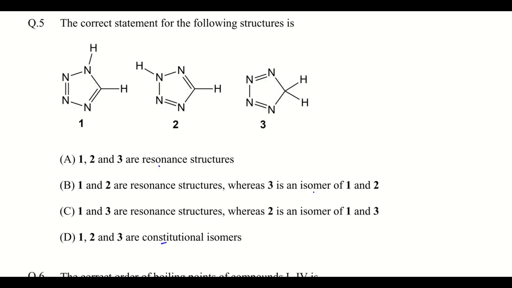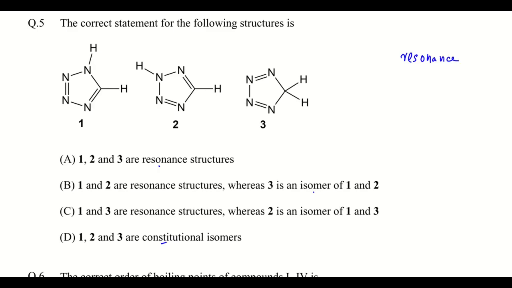The correct statement for the following structures is, three structures are given. The first option is that 1 and 2 are resonance structures, whereas 3 is an isomer of 1 and 2. Another option is that 1 and 3 are resonance structures, whereas 2 is an isomer of 1 and 3. And the last is that 1 to 3 are constitutional isomers. So here, the question is about whether they are resonance or not.